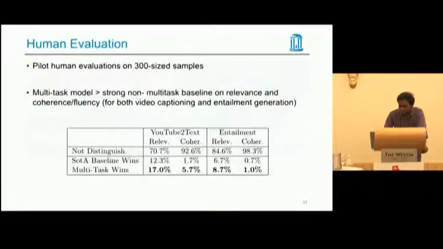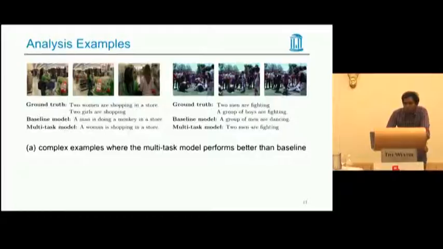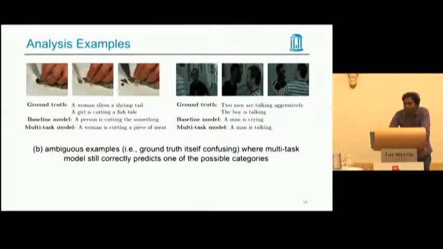We also did an analysis of some of the examples and categorized them into different categories. One is a complex scenario where the baseline fails to capture the correct caption, but our multitask model does. Another is an ambiguous scenario where the ground truth itself is confusing, but our multitask model still correctly predicts one of the possible categories.